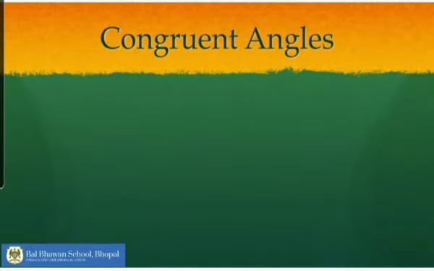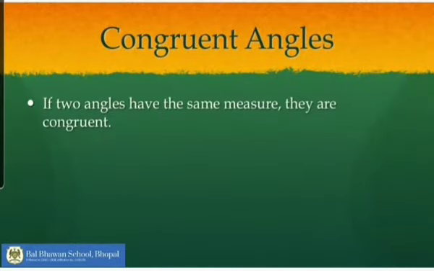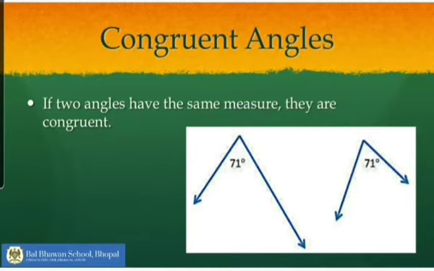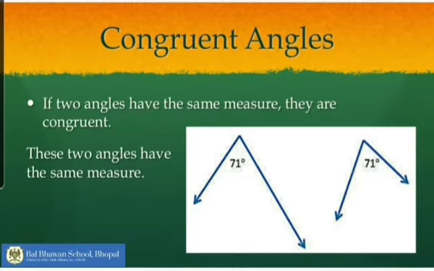Now let us talk about congruent angles. If two angles have the same measure, they are congruent. Let us take an example of two angles over here, children, 71 degrees and 71 degrees. Both the angles have the same measure. So we say that these two angles have the same measure, so they are congruent.